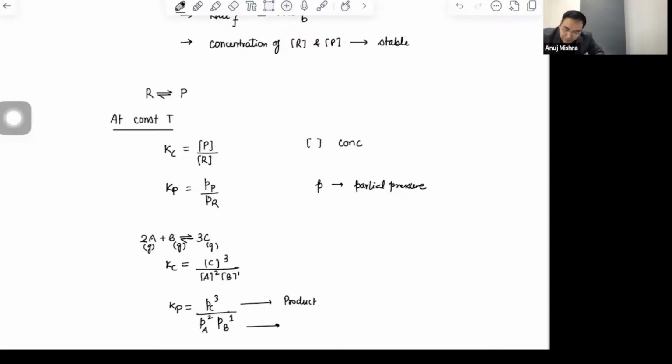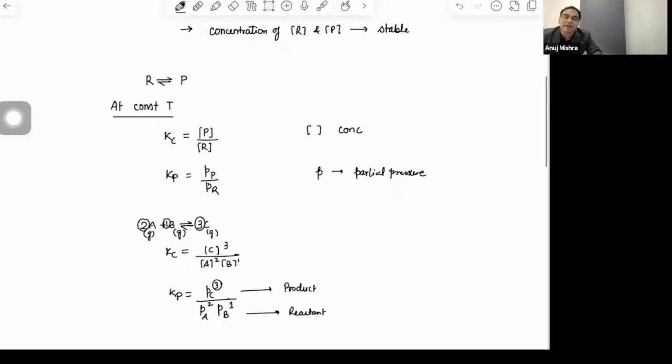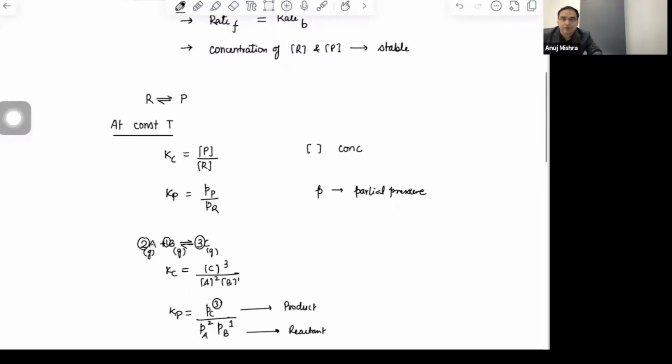What we are writing at the bottom, it is reactant. What are these numbers? These numbers are picked up from here. Is it simple? Anyone having any doubts up to this part? Okay.